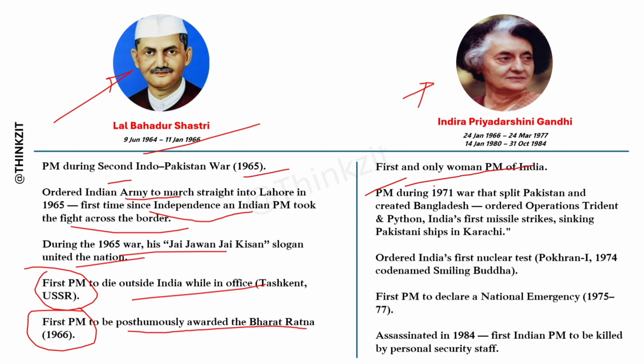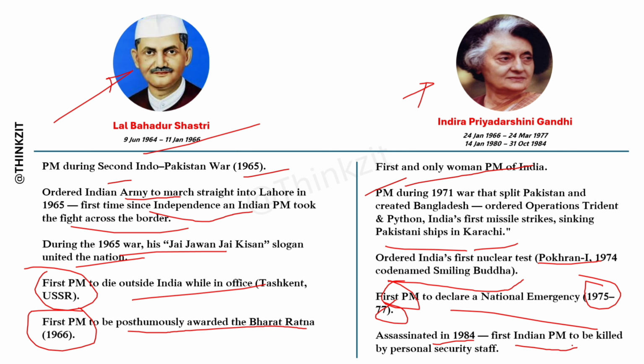She was the Prime Minister during the 1971 war that created Bangladesh, and she ordered Operation Trident and Python, India's first missile strikes, sinking Pakistani ships in Karachi. She ordered India's first nuclear test, Pokhran 1, in 1974, codenamed Smiling Buddha. She is the first PM to declare a national emergency, in the years 1975 to 77, and she was assassinated in the year 1984. She is the first Indian Prime Minister to be killed by personal security staff.